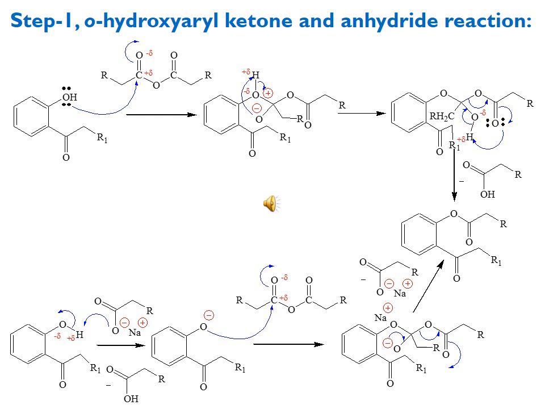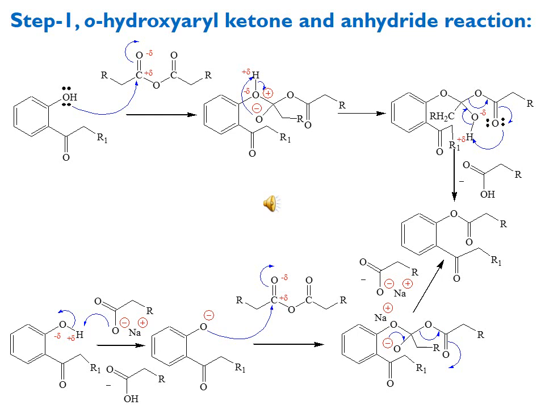Second thing which can be discussed here: in the first step of the reaction, you see the attack of the hydroxy lone pair on the anhydride carbonyl carbon, and we get the intermediate product. In this intermediate, O minus is attacking the proton and is getting converted into OH.